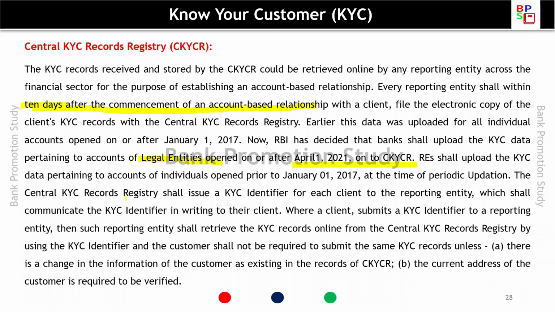The Central KYC Record Registry shall issue a KYC identifier for each client to the reporting entity, which shall communicate the KYC identifier in writing to their client. Where a client submits a KYC identifier to a reporting entity, then such reporting entity shall retrieve the KYC records online from the c-KYC registry by using the KYC identifier, and the customer shall not be required to submit the same record unless there is a change in the information of the customer as existing in the records of c-KYC-R, or the current address of the customer is required to be verified.